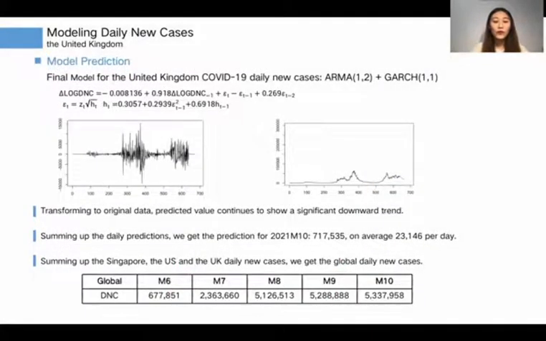So for the model prediction, we get the month 10 prediction of 717,535. Transforming to the original data, the predicted value continues to show a significant downward trend. Summing up the Singapore, the US, and the UK daily new cases, we get the global daily new cases.